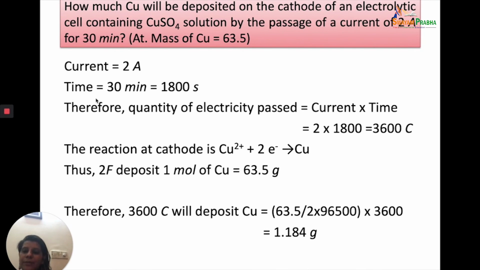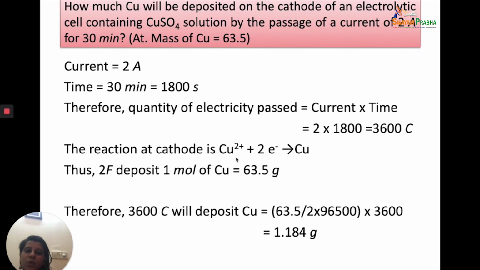So current 2 amperes, time 30 minutes converted into seconds. 1 minute is equal to 60 seconds, so 30 minutes is equal to 30 into 60 seconds, so we get 1800 seconds. So what is the quantity of electricity? Q is equal to I into T. So 2 into 1800 will give us the number of coulombs of electricity which is passed.